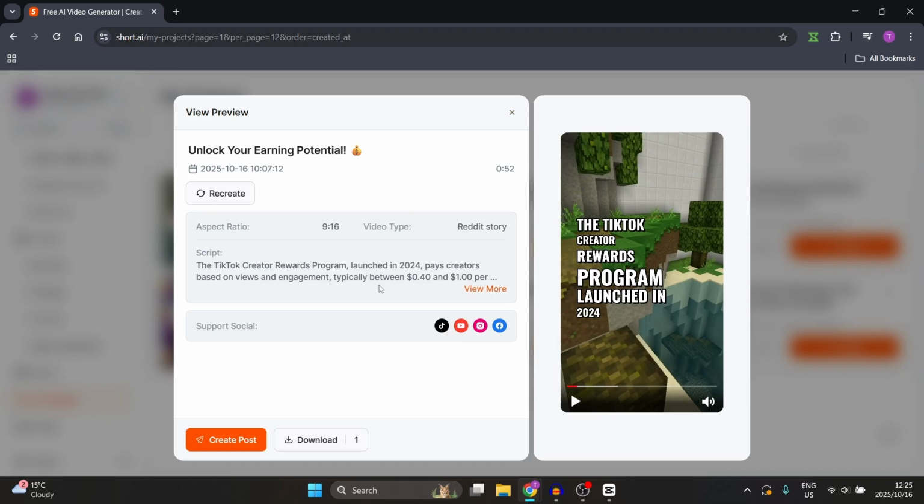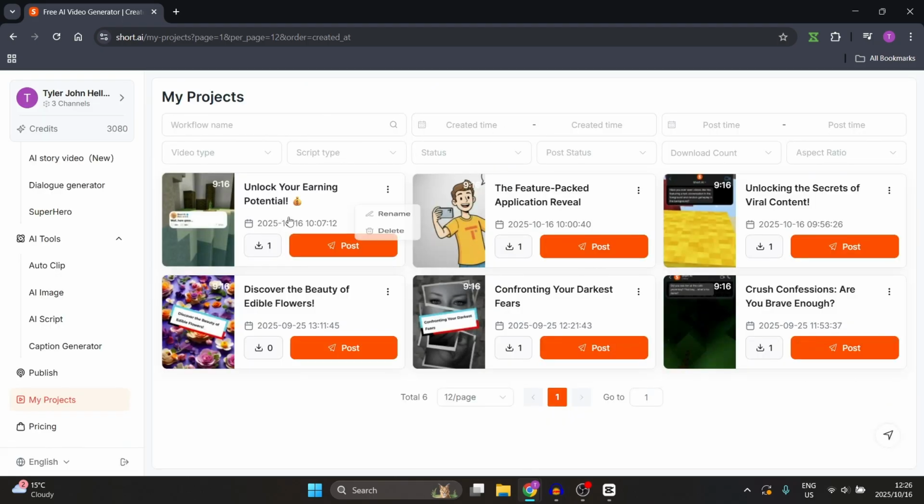One of the nice things also is that you don't have to download this and then upload it to your social media platform. You can actually go ahead and just upload it directly from here without having to download it to your actual hard drive. So it supports TikTok, YouTube, Instagram, and Facebook, so you can upload it directly to any one of these platforms right from here. The other nice thing is once you have started creating a video or a project, it'll create it in the background and you can move over and start creating a new project while your previous project is actually exporting or saving.